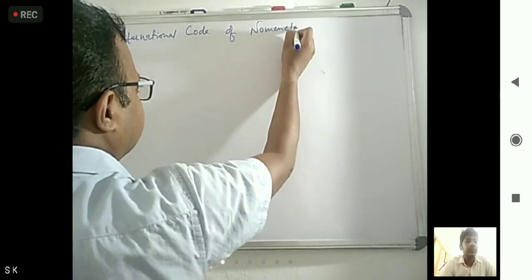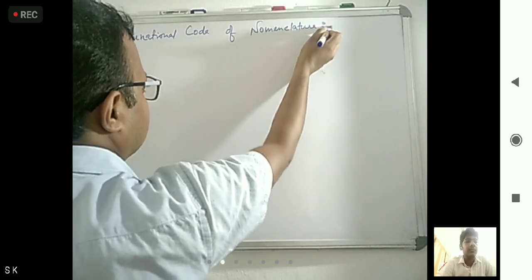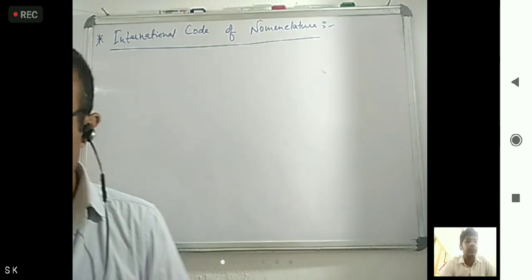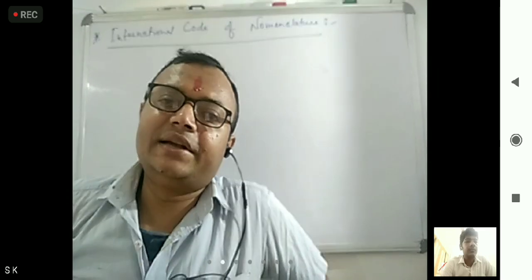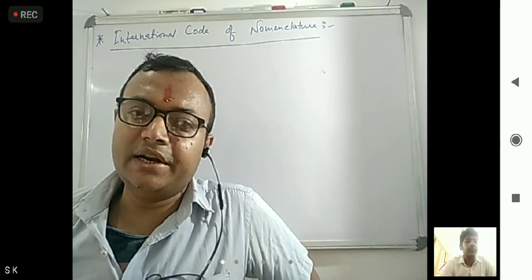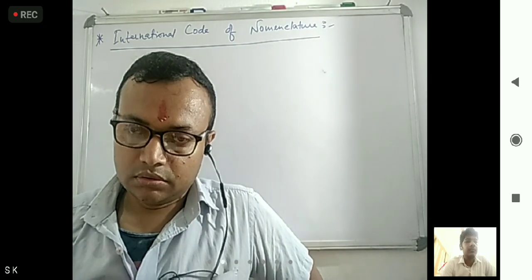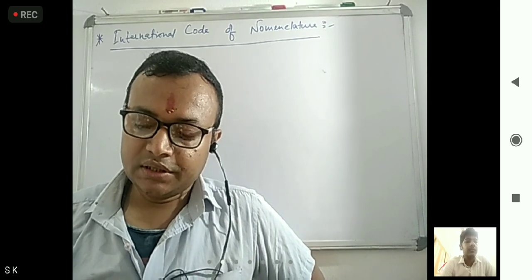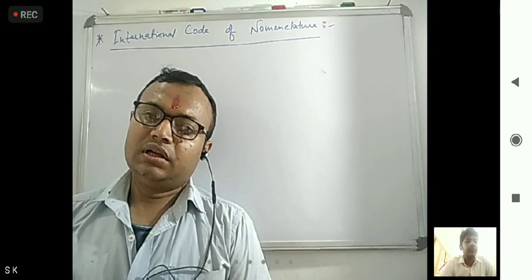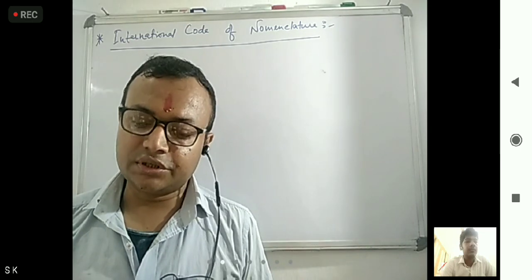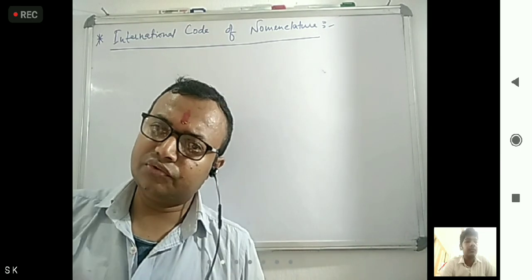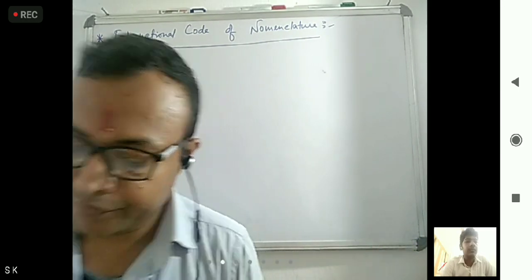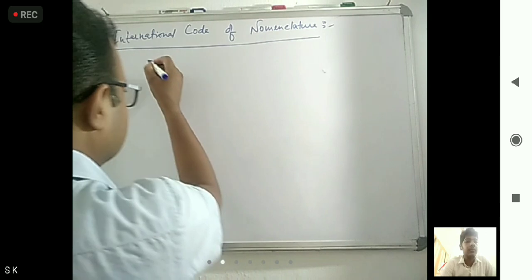International Code of Nomenclature, it is what? Scientific name providing committee. Now, first it was there, but the one that was highly accepted was the 12th International Conference. Okay, so it was done where?